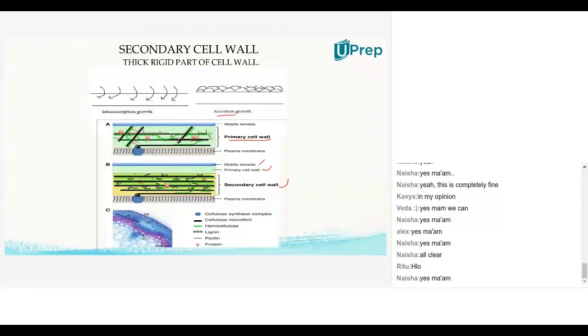Okay, any doubts with these two terminologies, intussusception and accretion? No, ma'am, I got it. Anyone wants me to repeat these two terms?